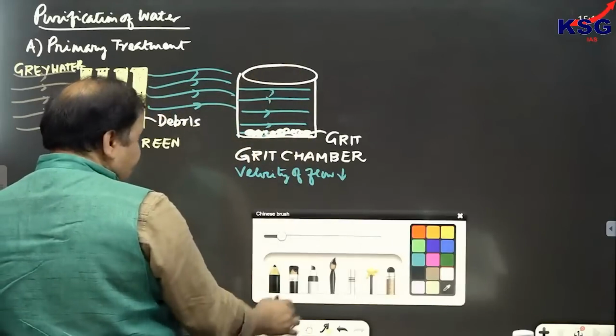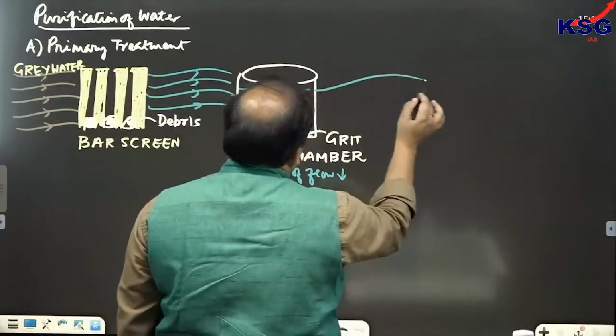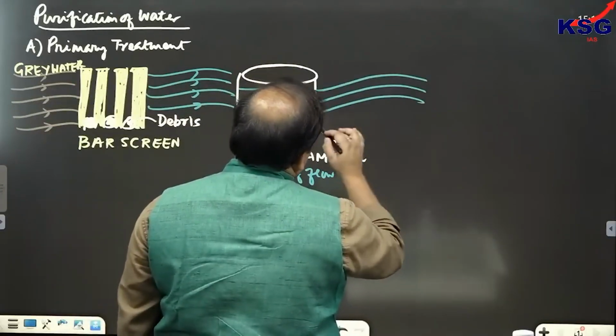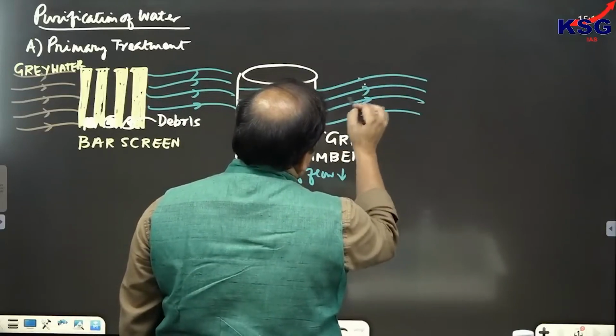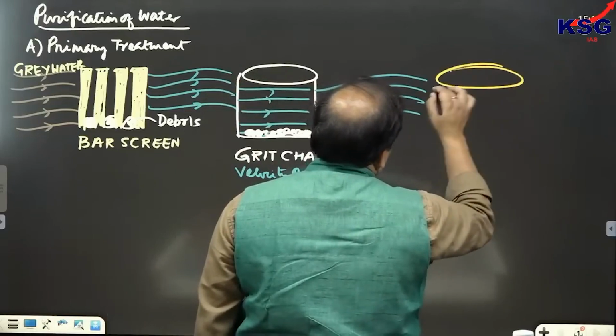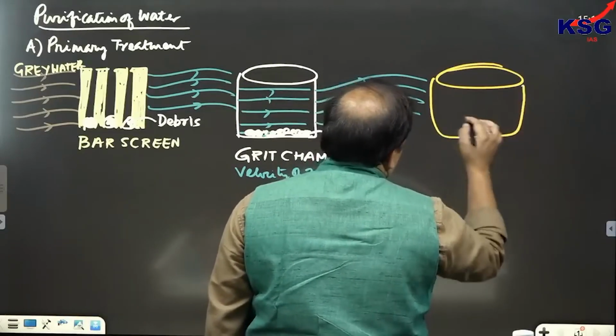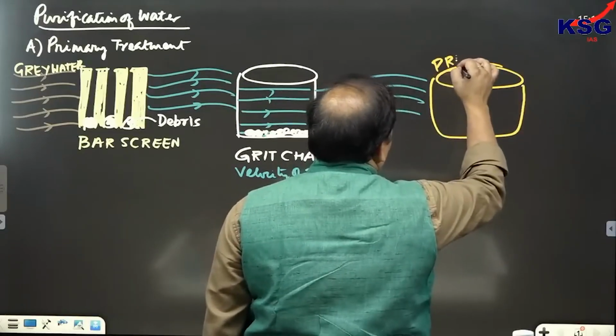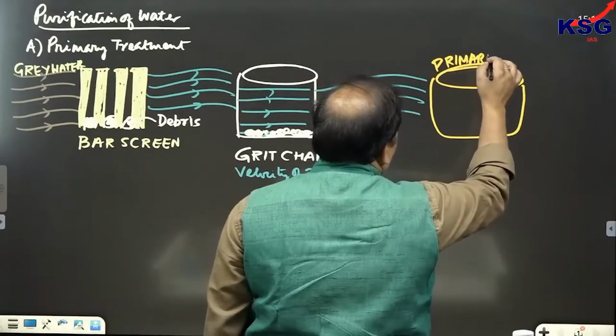Then again the water is passed through another chamber, and this chamber is called the primary clarifier.